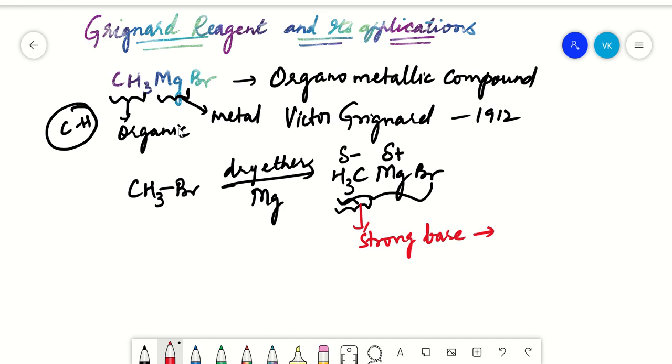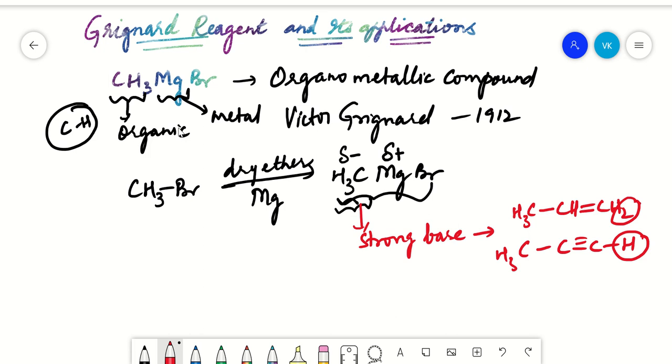What are acidic hydrogen containing compounds? Compounds like alkynes, like CH triple bond CH. These hydrogens that are present here are acidic hydrogens. Your CH3 C triple bond C H, this is your acidic hydrogen. Why does it have acidic hydrogen?